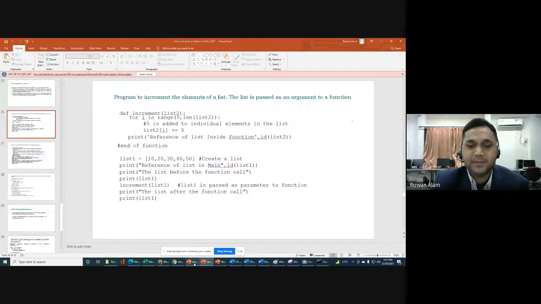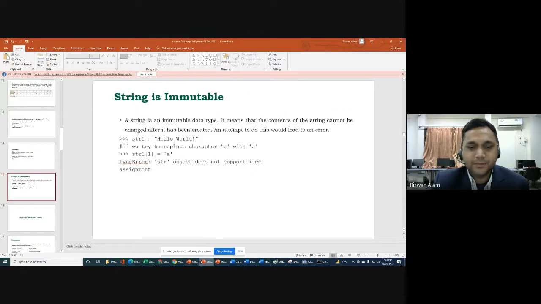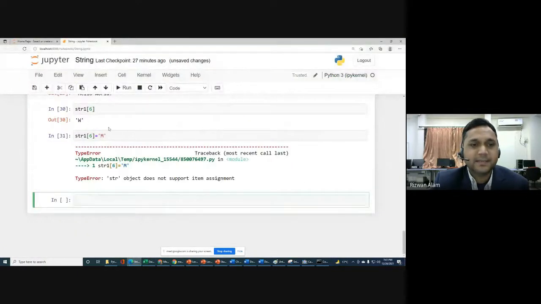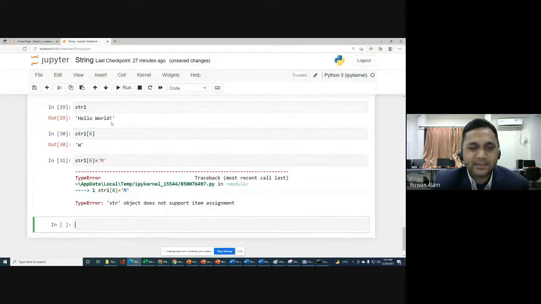Now there is a question: if we want to change this str1, which is hello world and then the exclamatory mark, and we want to change this w with m, then what can we do? Element wise we can't change, but we want to change w with m and store that again in str1. We can create a new string, str2 or str3, and write m in place of w, but that will not be the same string. If you want to store m in place of w in the same string str1, then what can you do?